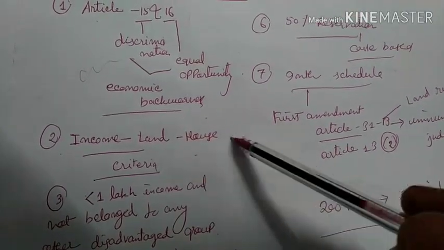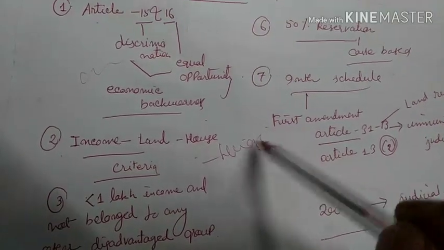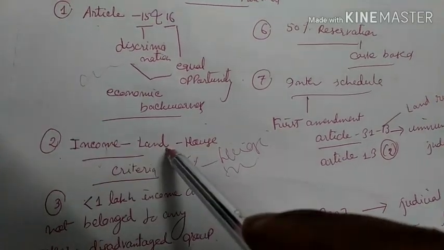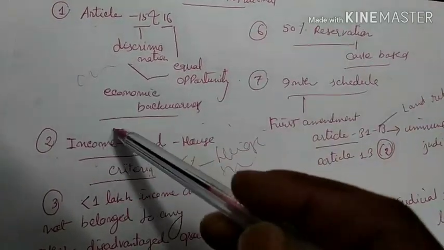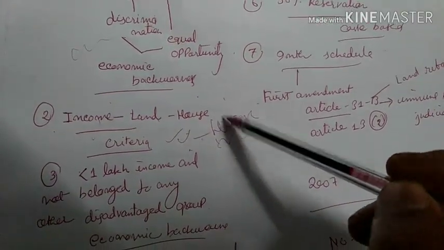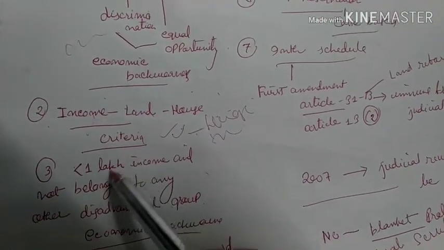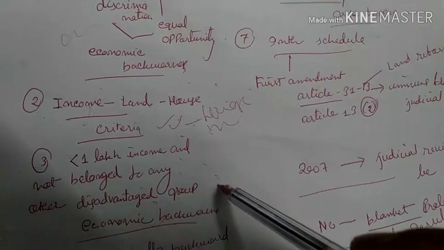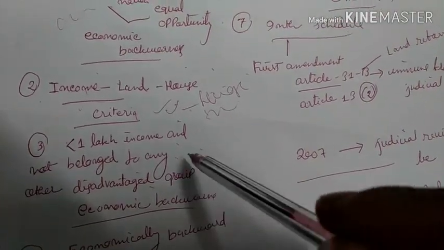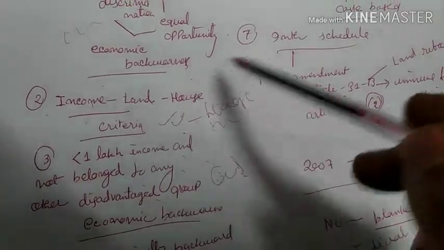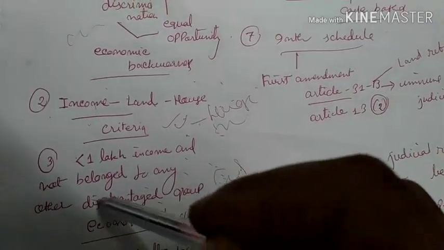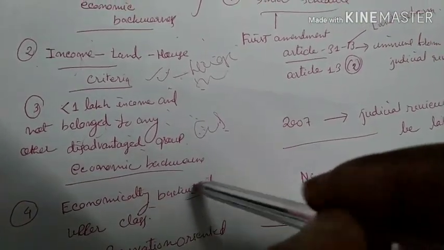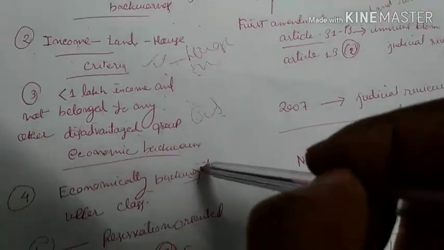These are some criteria on which this will be provided, but a huge and very minute survey is necessary, because someone might have very little income, very little land, but their house might be big, built by their ancestors. There might be different concerns. We have to address this. According to the Constitution, only less than rupees 1 lakh income per annum and not belonging to any other disadvantaged group will be recognized as economic backwardness, as a weaker section. But the recent government bill has violated this principle. There is no provision in the Indian Constitution at present for economically backward upper class.